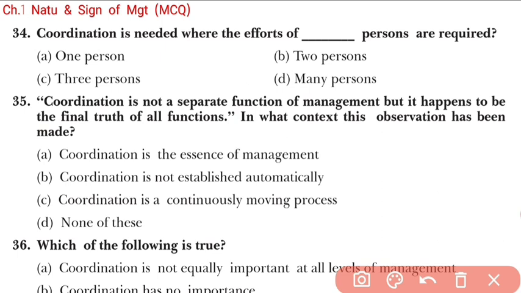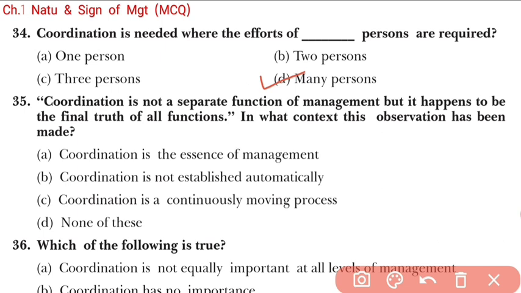Not required. If two persons are working, a little is required. With three persons, a little more is required. With many persons, it is urgently required. Wherever many people are working, there are more chances for misunderstanding among them. So there is a need to maintain coordination among their activities so that they can work together, right?